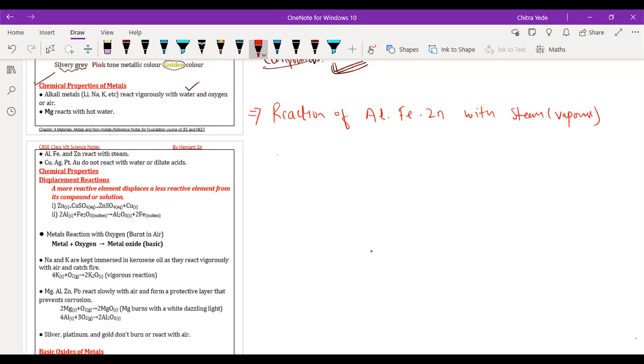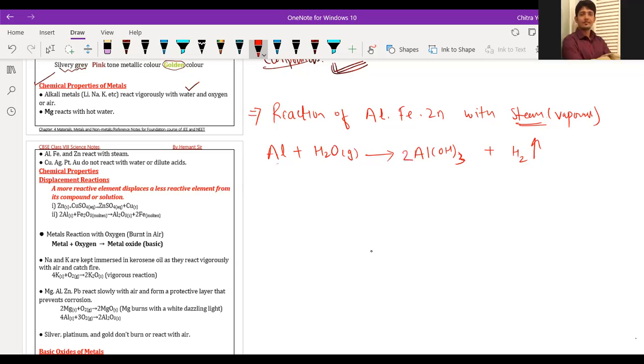Okay. So here we have aluminium reacting with water, and water in the form of gas, because we have written here steam, which means it is in gaseous form. So when aluminium reacts with water it gives aluminium hydroxide, Al(OH)3, along with hydrogen gas being released here. So we have to balance the reaction again. Here we have written 2, then here again 2, and 3 to the 6 water molecules.